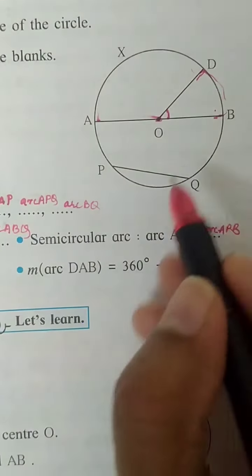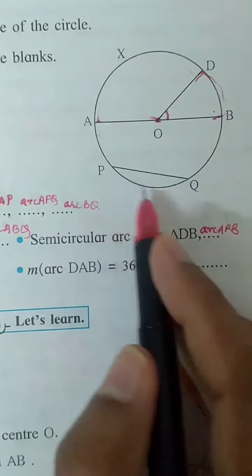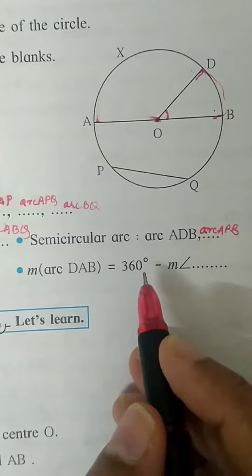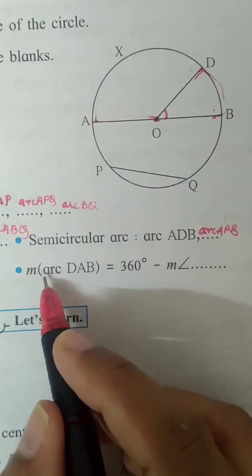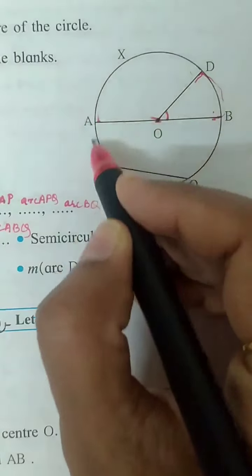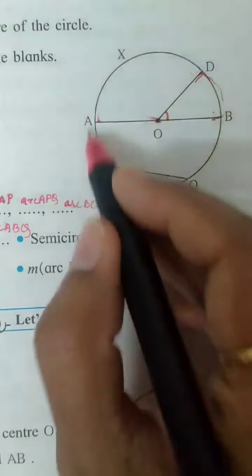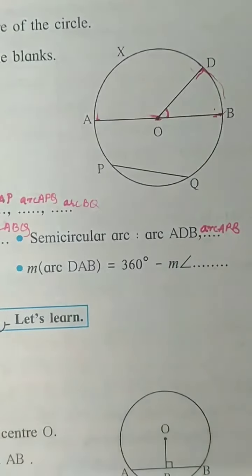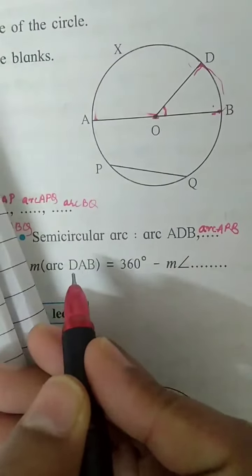We know the measurement of the whole circle is 360 degrees. Out of that, measure of arc DAB. Where is DAB? DAB till here will be 360 minus, just see, if you take this whole circle, out of this we have DAB.